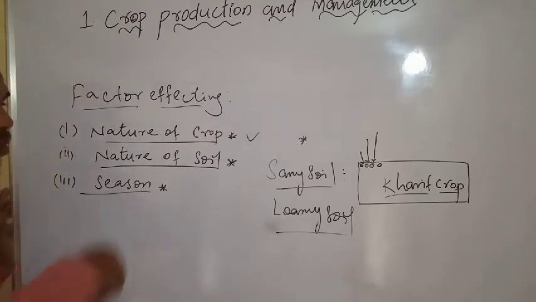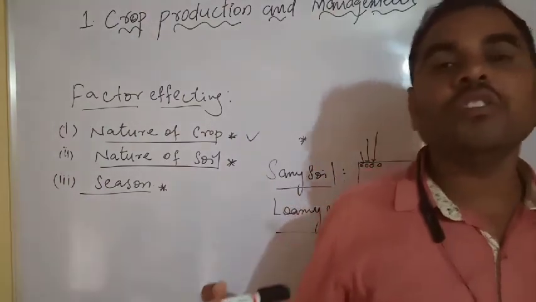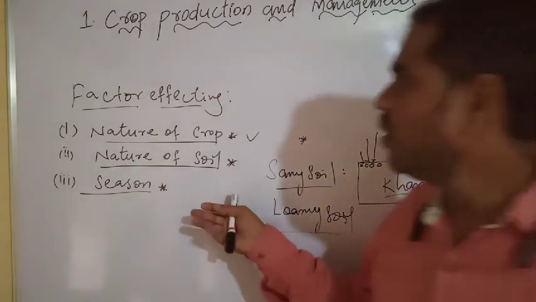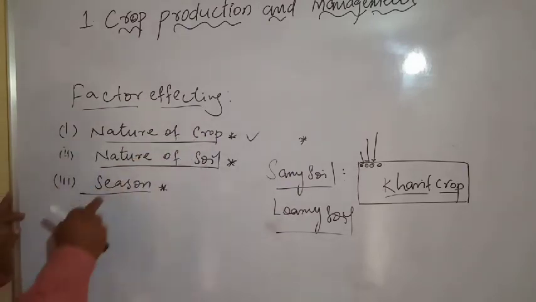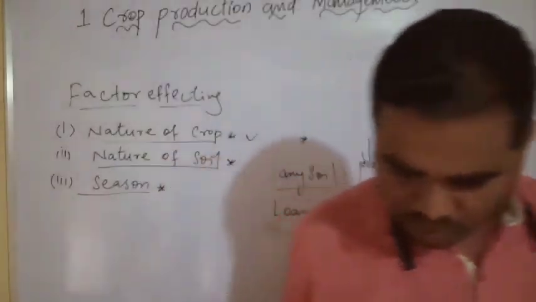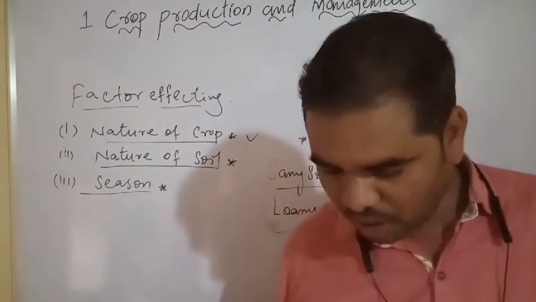We have to provide water artificially: canal water, lake water, river water. In the summer season, so many trees will dry, and their leaves are shed because of scarcity of water. That's why the factors affecting are nature of the crop, nature of the soil, and seasons. That is completed. Next, we have to see another factor affecting the irrigation requirement of the crop.